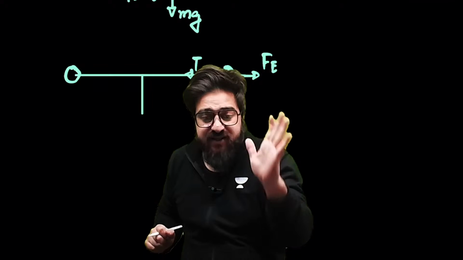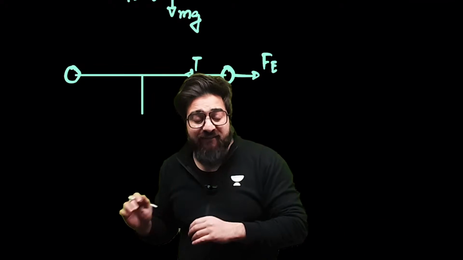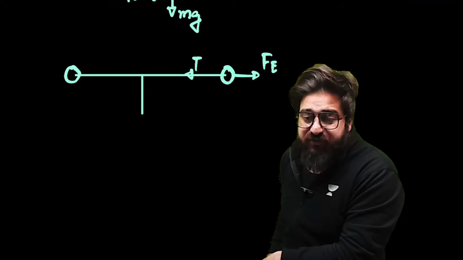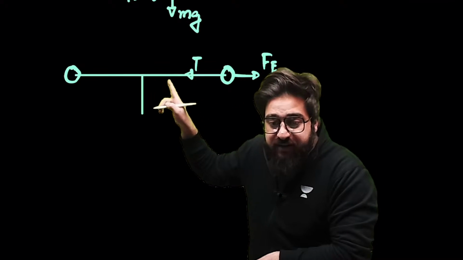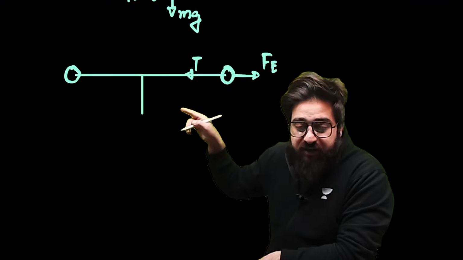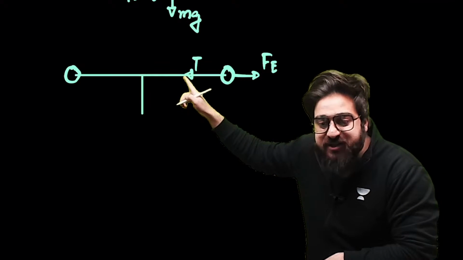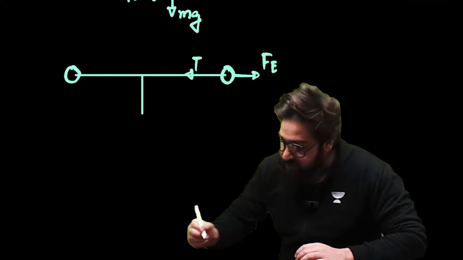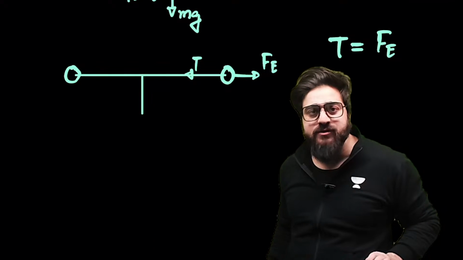In this case, the downward force is 0. Can we say that if no force is acting in the downward direction, then this force, tension, will be simply equal to this force? Right side force is equal to the left side force. So in this particular case, tension is equal to the electrostatic force.